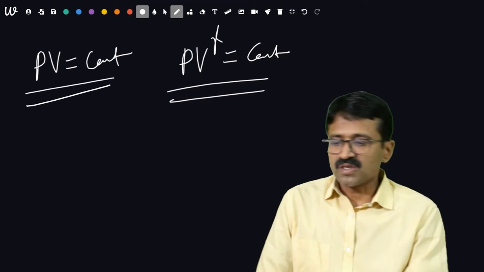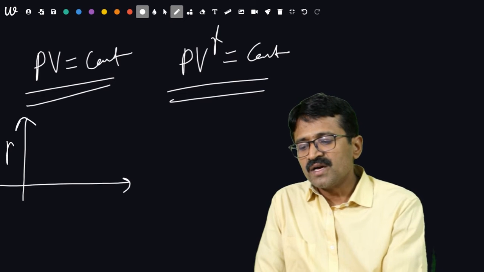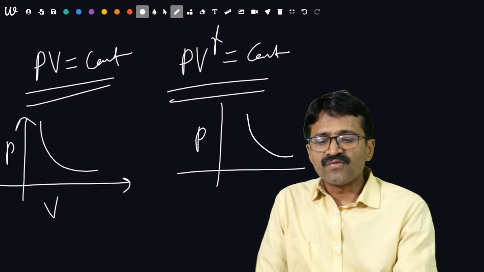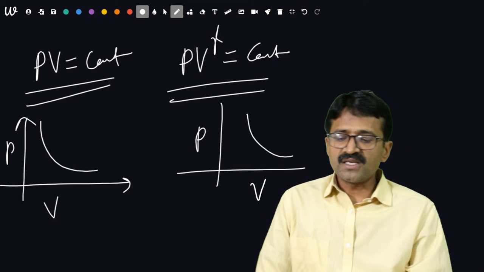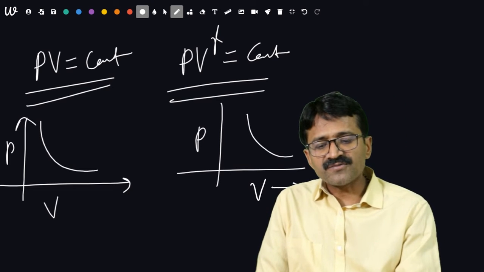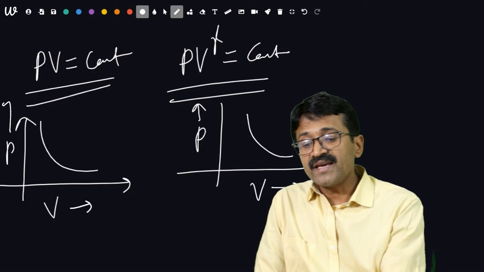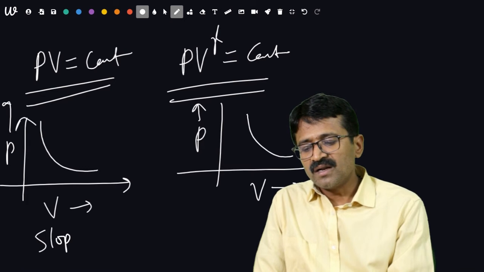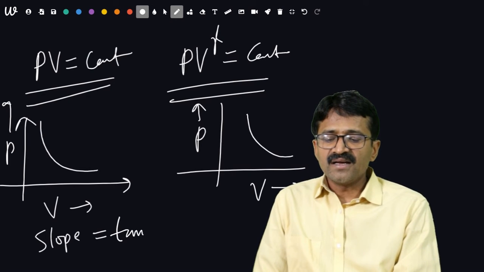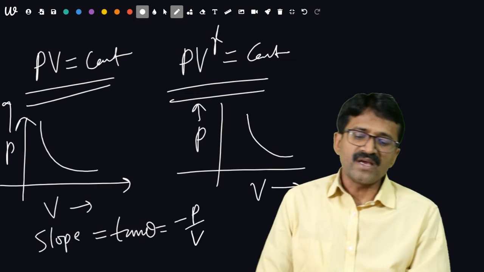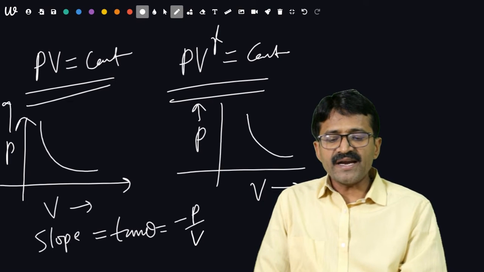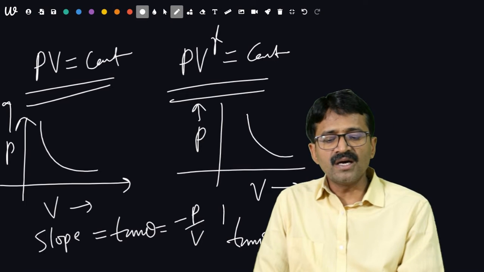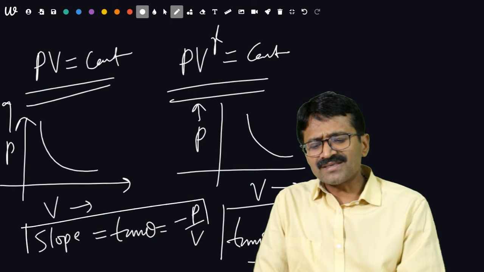Now, what about the curves? The isothermal graph or isothermal curve, that is the PV graph, is in this way, and the PV graph is in this way for adiabatic. These are the adiabatic and isothermal graphs or curves. This is also very important. What about their slopes? The slope of the isothermal graph is tan theta equal to minus P upon V. And for adiabatic, tan theta will be minus gamma P upon V. Now the question arises, what is the relation between them?